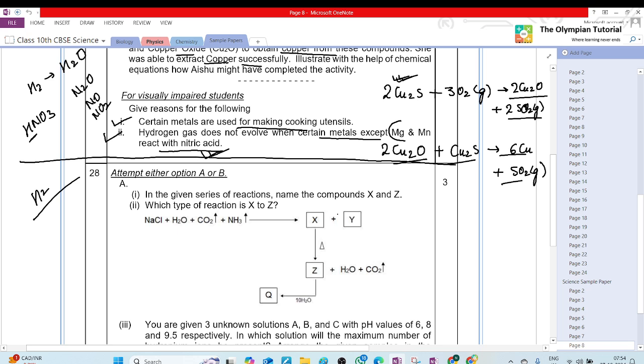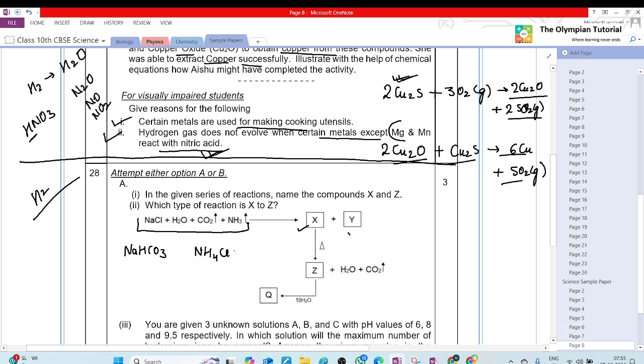No, it is not HCl. They are asking about X and Y. Actually, in this reaction, I'm giving you a hint, then you reply to me. Two compounds are formed, that is NaHCO3 and NH4Cl. Okay?